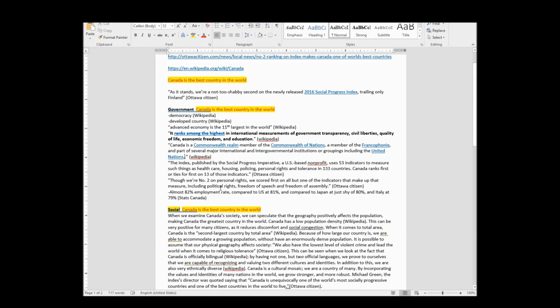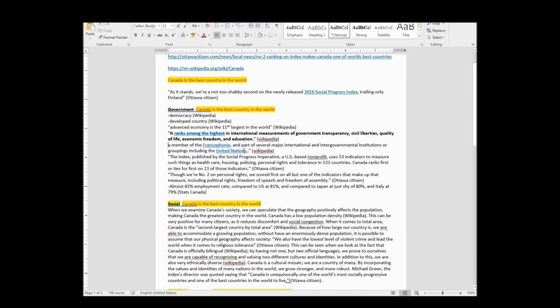I'm cutting the quote down because I'm cutting off stuff. It's not going to change the meaning of this quote. So Canada is a Commonwealth member of the Company. I'm going to get rid of Commonwealth of Nations only because I don't want to make it look like we're elitist, but I want to make it look like we're included in things. So I'm going to go Canada is, and then I have to put my quotations back in because this part is unchanged. I don't know what to do with this.